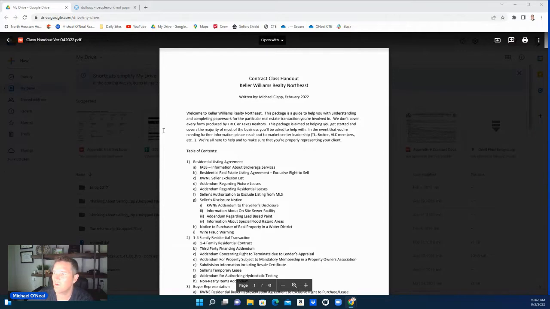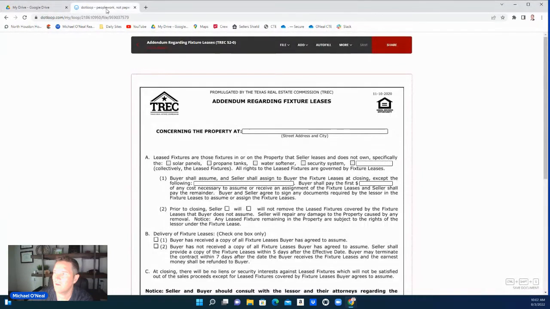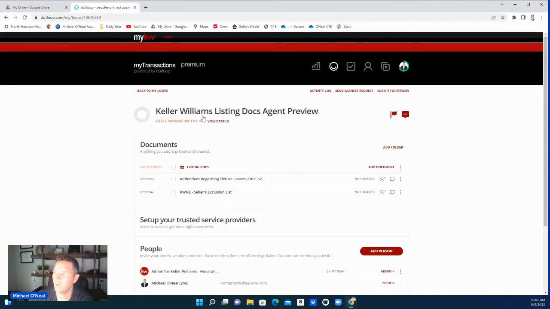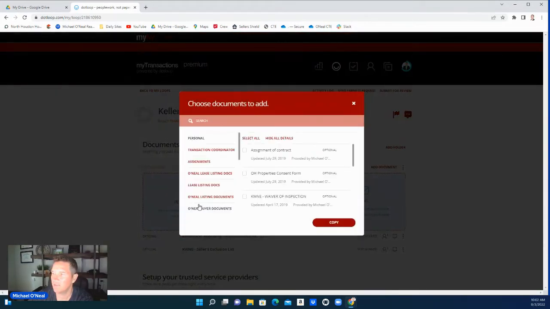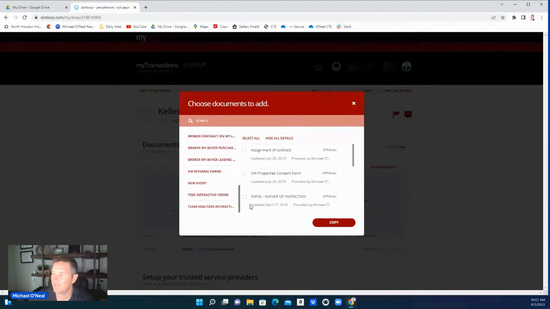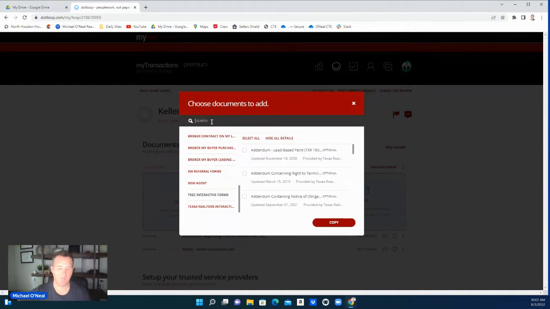So we're going to go back into Dotloop, under my temporary loop that I made for Keller Williams listing docs, agent preview, just so you can have an idea of where to grab these documents and what they mean. This one I've already gone into and found. I went under templates, scrolled down, and got this one out of the TREC interactive forms. What I normally do is type in a main keyword, because there are a lot of documents in there and sometimes they're hard to find.